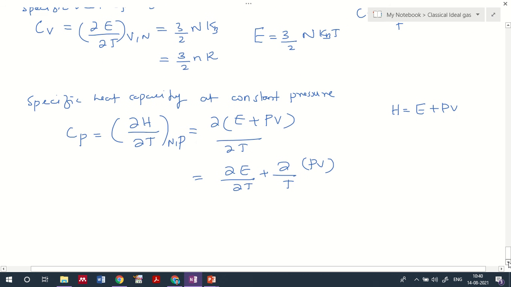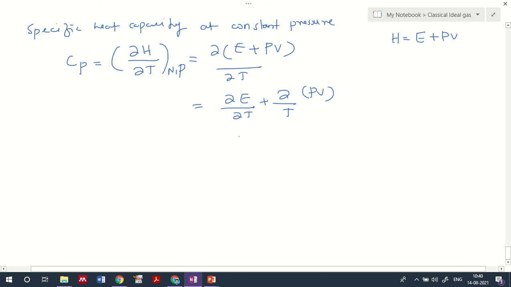What I do is that I'll be just representing, we know that PV equal to what? We already have the equation P equal to 2/3 E by V, that we already identified, right? From that equation, I can write PV equal to 2/3 E. Okay, then what is E? You already said E is equal to 3/2 NKBT.